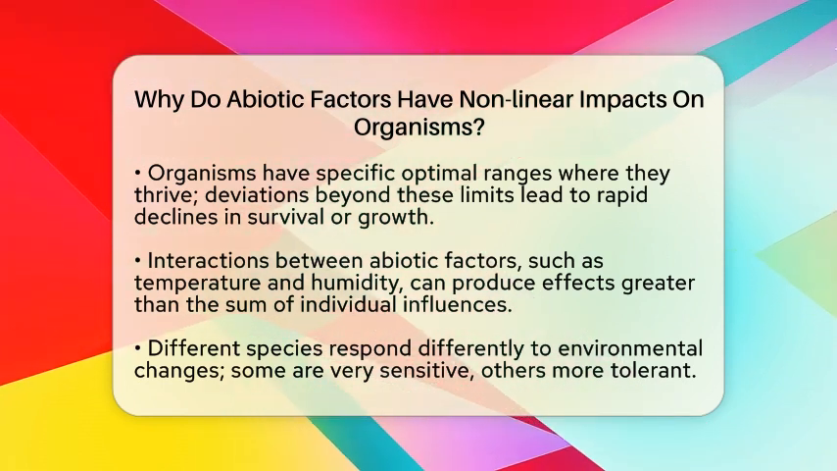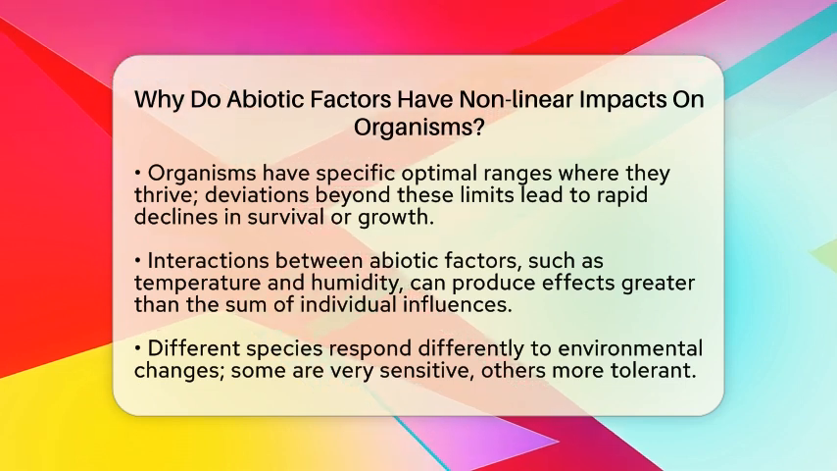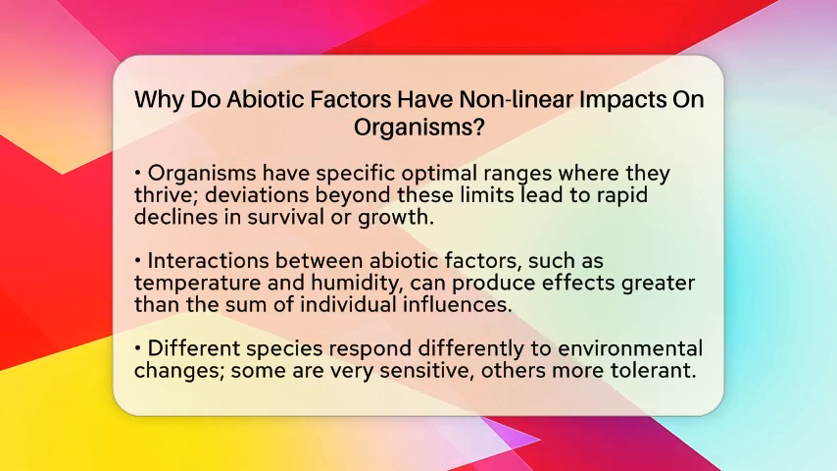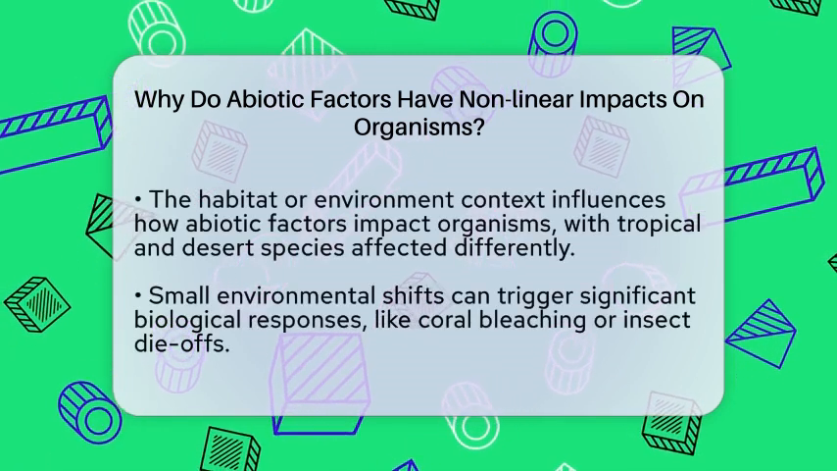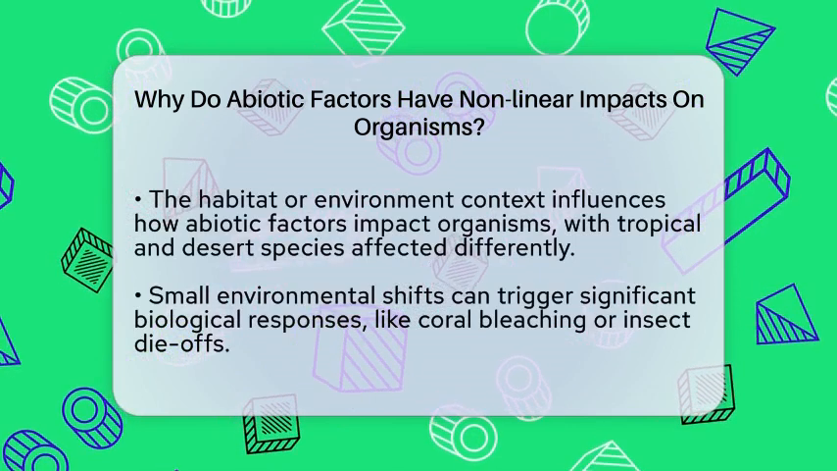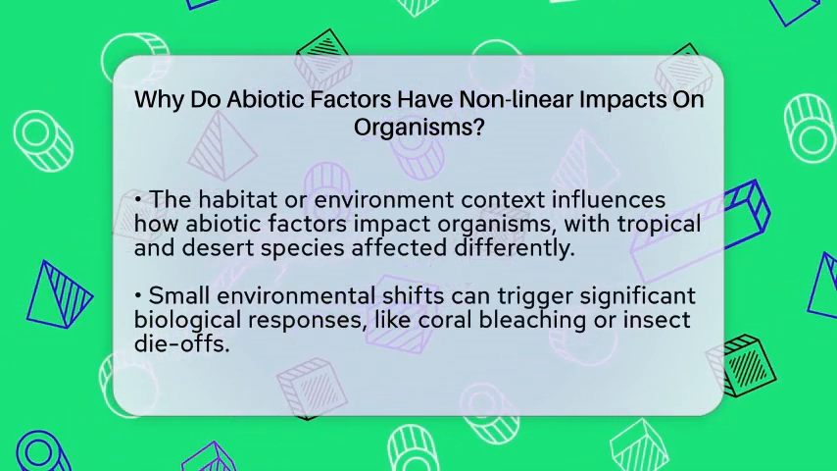Not all organisms respond the same way. Some species are very sensitive to changes, while others are more tolerant. For example, some bacteria might thrive in low humidity, but fungi could collapse under the same conditions. This variability adds to the nonlinear nature of how abiotic factors affect life.